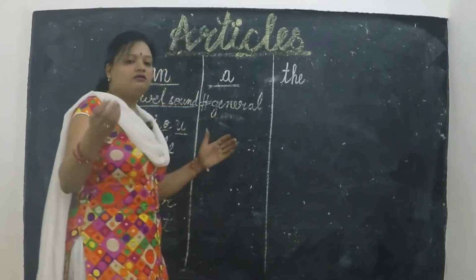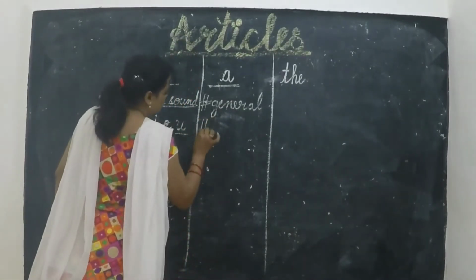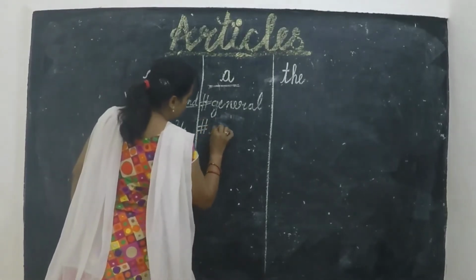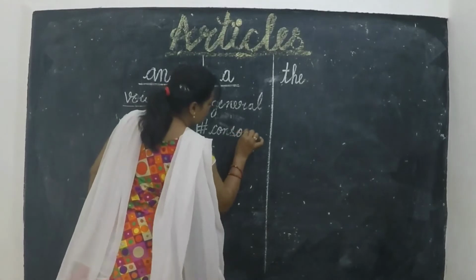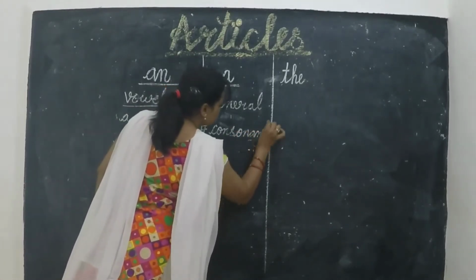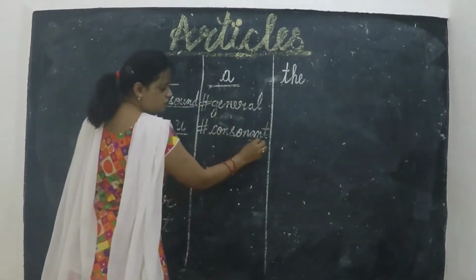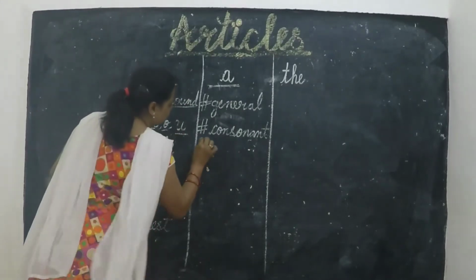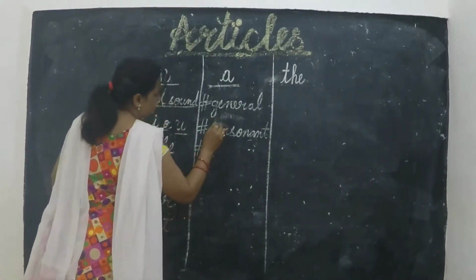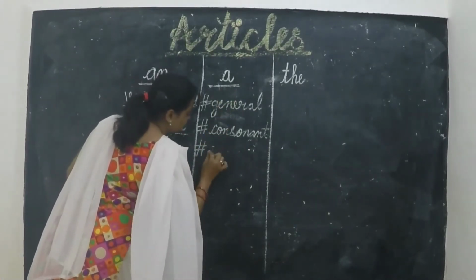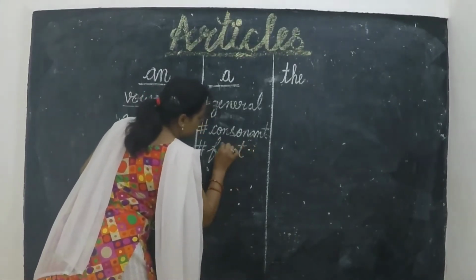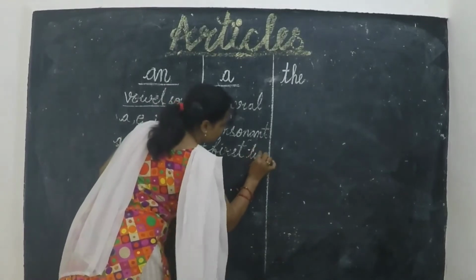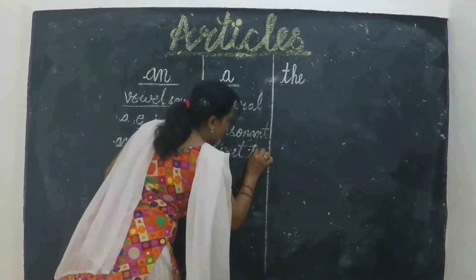Second, we use a with consonant. And the third is, we use a in a sentence when we use it first time.